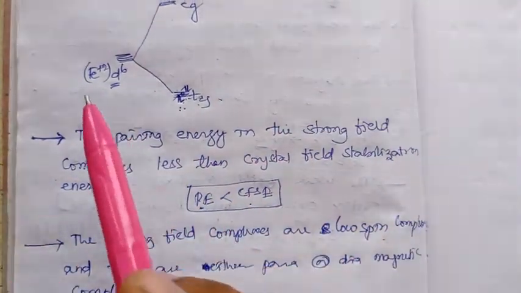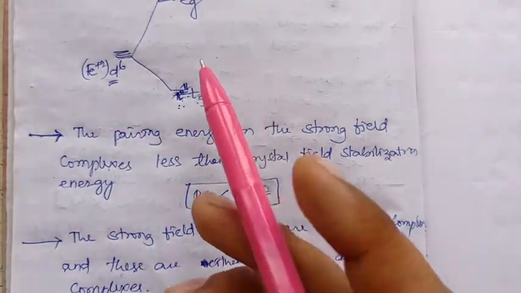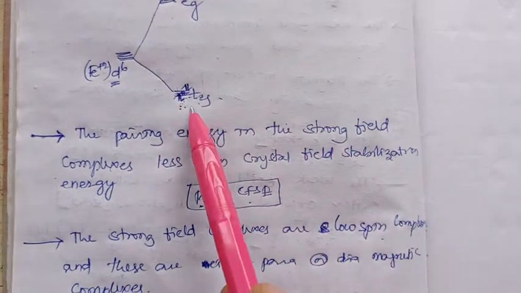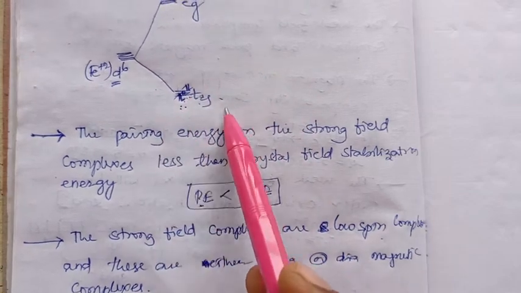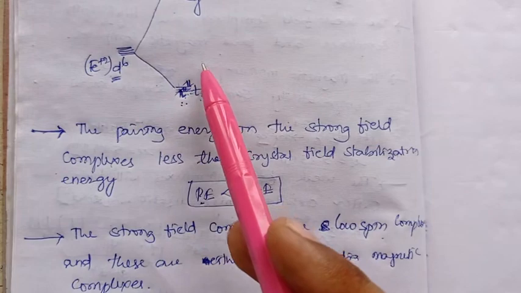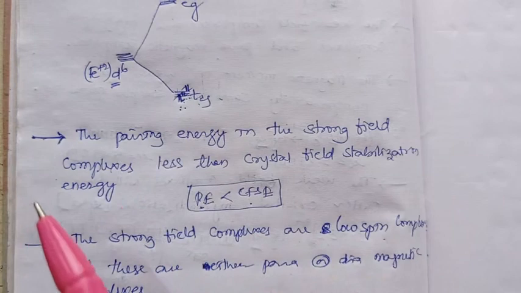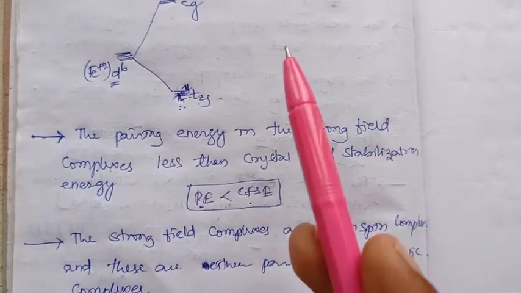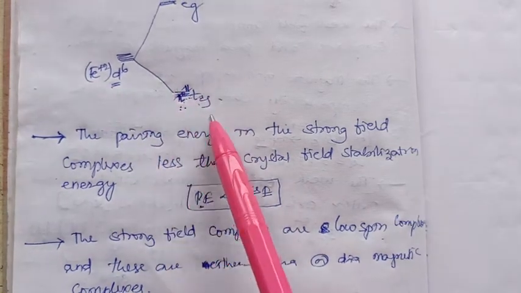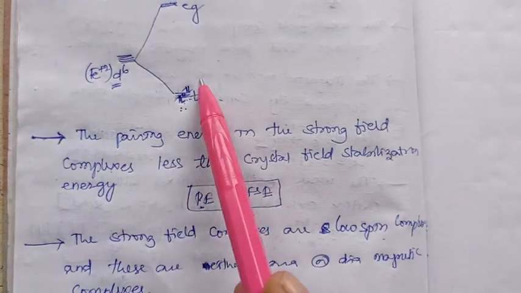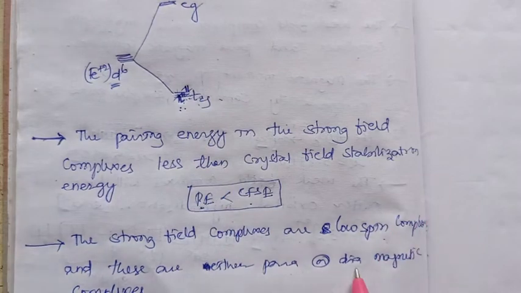If we go for d1, d2, d3 electronic configuration complexes, they surely will have unpaired electrons, because d1, d2, d3 all fill into the t2g energy state only, so there will be unpaired electrons and they show paramagnetism. d4 and d5 will also have unpaired electrons, but when it comes to d6 electronic configuration complexes, all 6 electrons fill into the t2g and there is no unpaired electron, so it becomes diamagnetic.